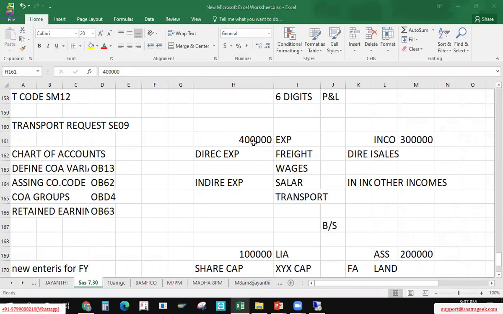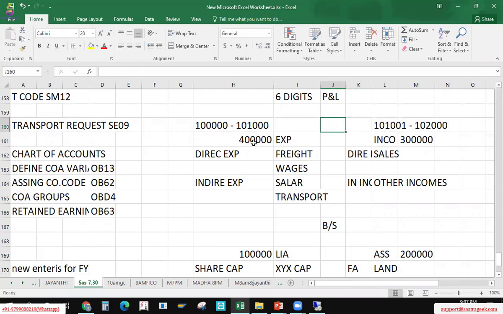But if I create a group like this, wherein just for idea purposes, 1 lakh to 1 lakh 1000 groups I'm creating only for expenses, and next, 1 lakh 1001 to 1 lakh 1200 I'm creating for incomes.